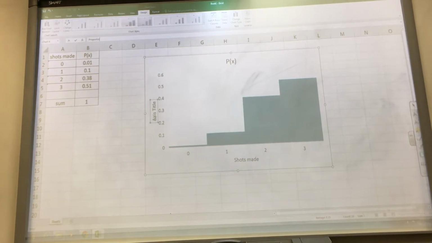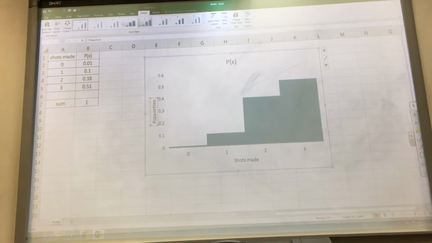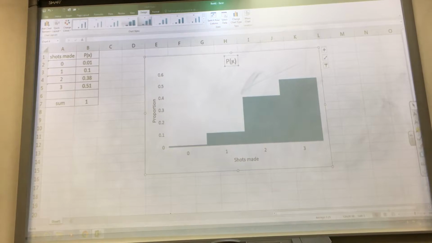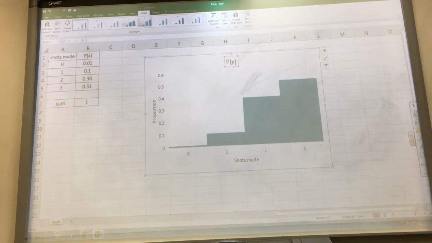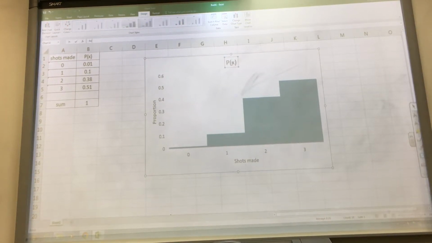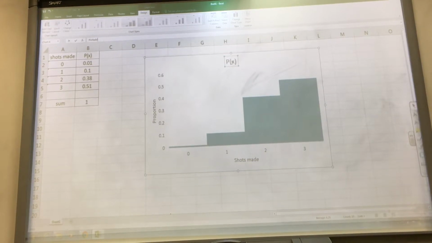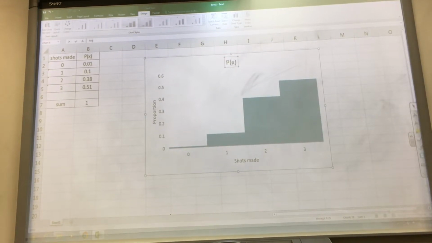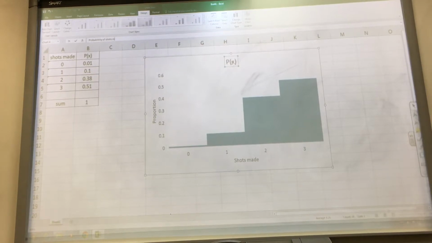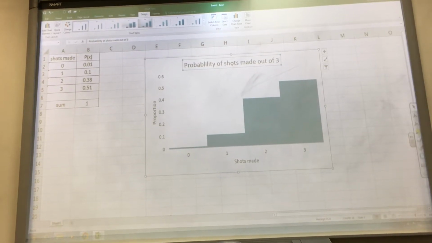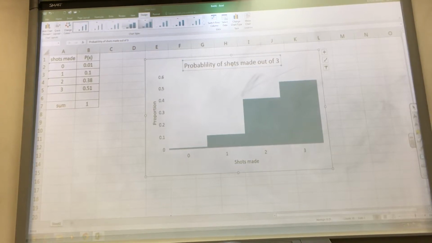Probability or proportion, either one will be fine. Okay. What about up here? Probability of shots made, I would say out of 3, because it would be nice to know that they're only shooting 3 shots. Okay? All right.